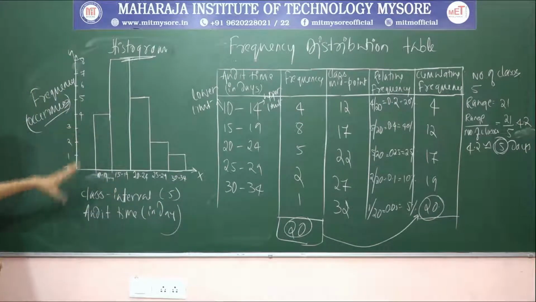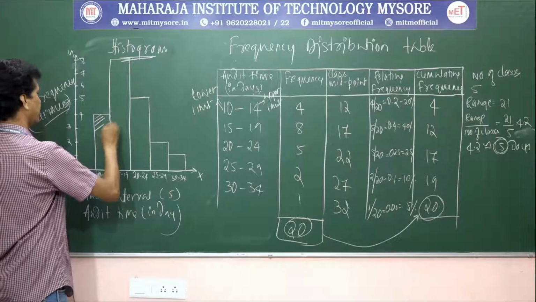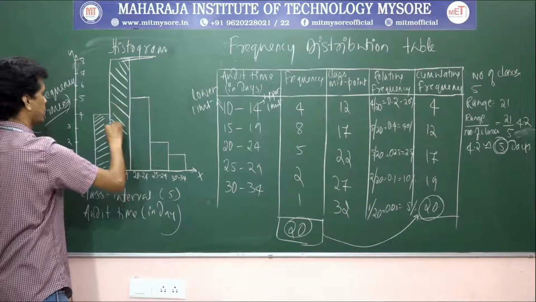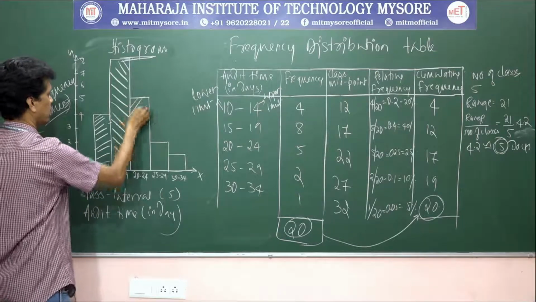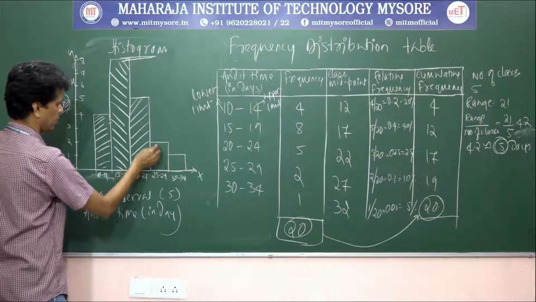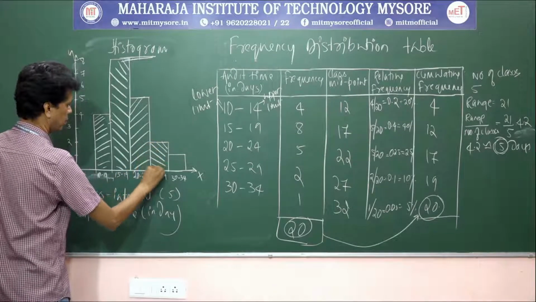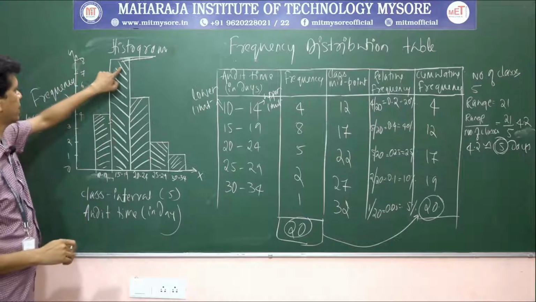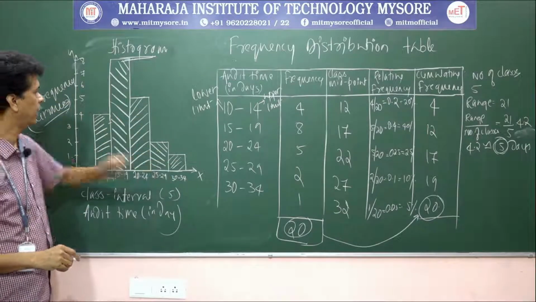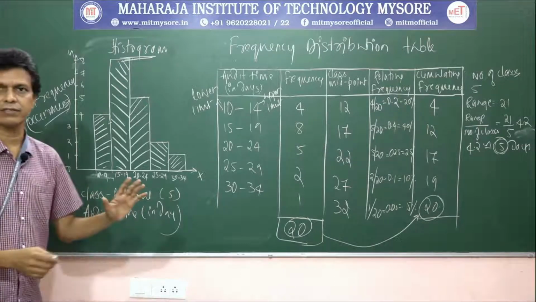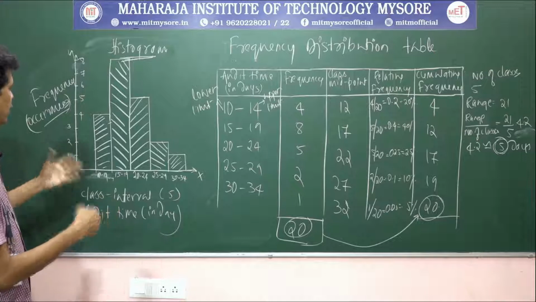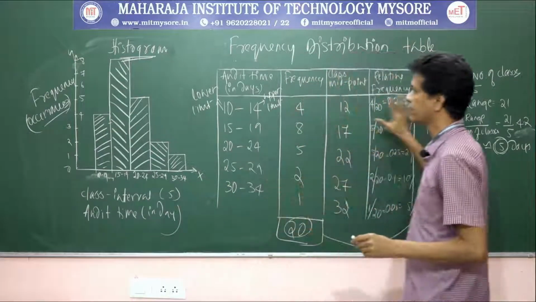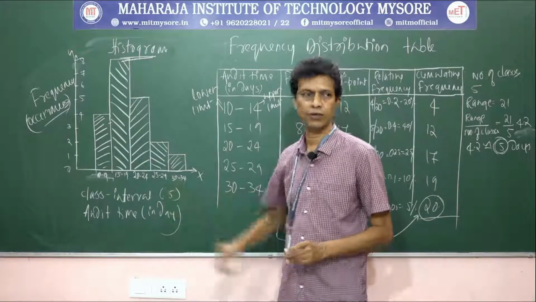This is how you can use the frequency distribution: the first, second, third, fourth, and fifth class intervals. So, from this frequency distribution table, we have generated this histogram for the raw data.